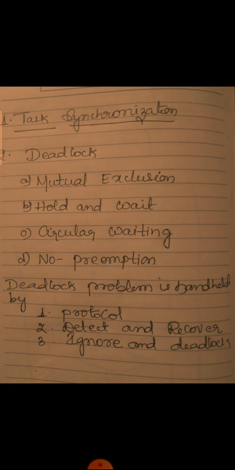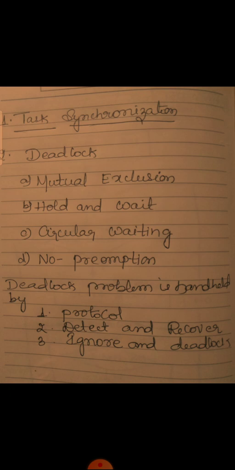The next one is starvation. Starvation is a resource management problem. A process does not get the resource or CPU it needs for a long time because the resources are being allocated to some other process. It has been waiting for a long time. This is called starvation. If a process requires some resource and it will never get it, but the process keeps waiting for that resource, that is called starvation.